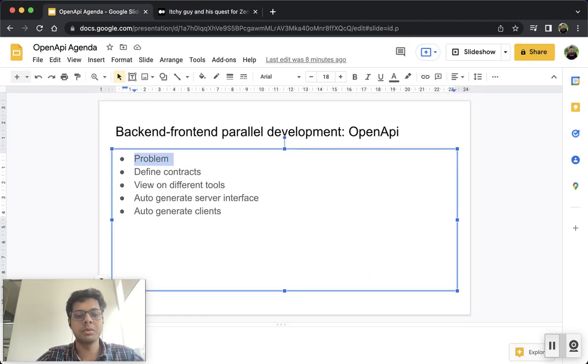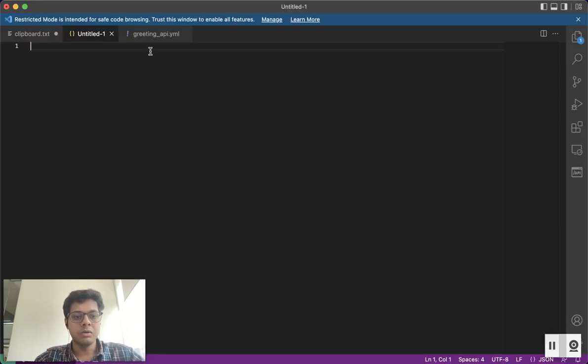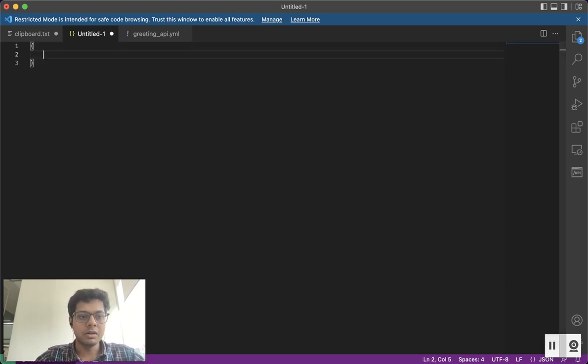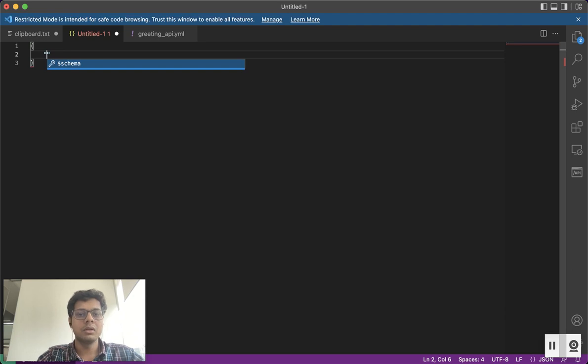So let's discuss the problem first. Suppose you are given a task where you have to work with some front-end guy, and the front end could be anything. It could be Android, it could be a web client or anything. So the first thing that you will do is define the contract. You have to know first how you guys are going to talk to each other. Normally, we create a JSON file and give the structure.